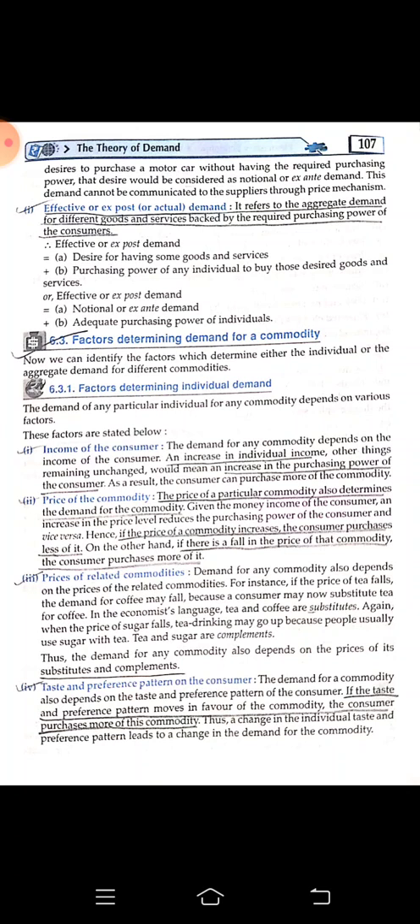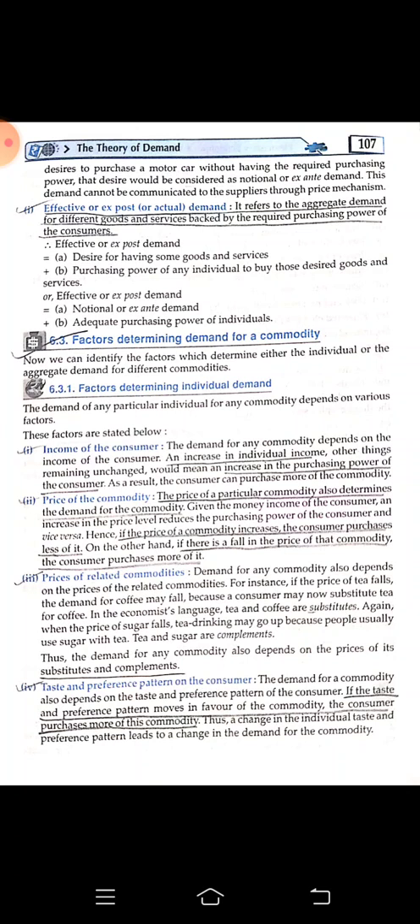Number 3, price of related commodities. Here they are again talking about substitute goods and complementary goods. Suppose somebody wants to have tea and that person finds that the price of tea is high, so easily that person can opt for coffee. So that is easily substitutable. They are not going for tea anymore, they are going for coffee now, because the price of tea is relatively higher than coffee, if that is the scenario.